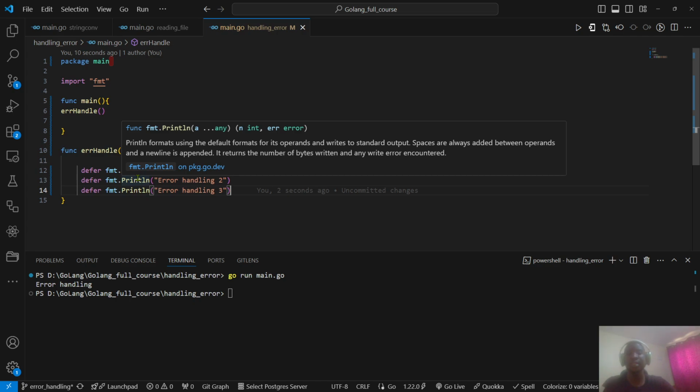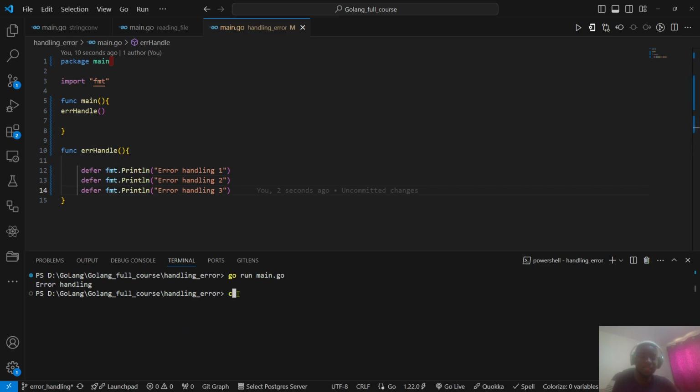You see, the defer is where resources need to be freed. Some operations need to be performed at the end of the function execution, regardless of success or failure. Okay, so I can clear the terminal, then do go run main.go. Let us check. So the first line to be printed out is number 3, 2, 1. So the defer keyword prints out in a reverse way.